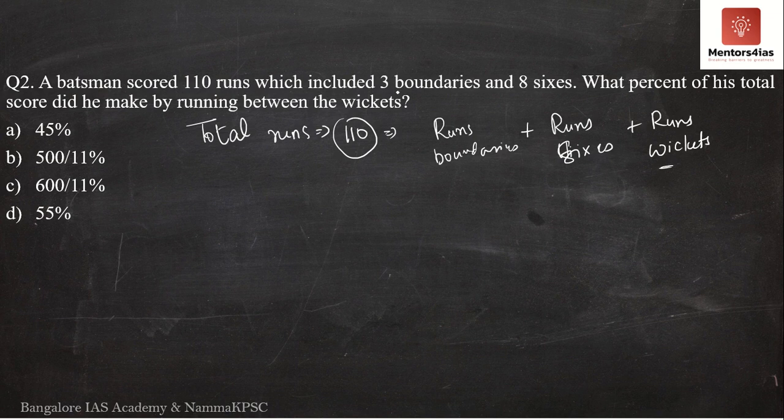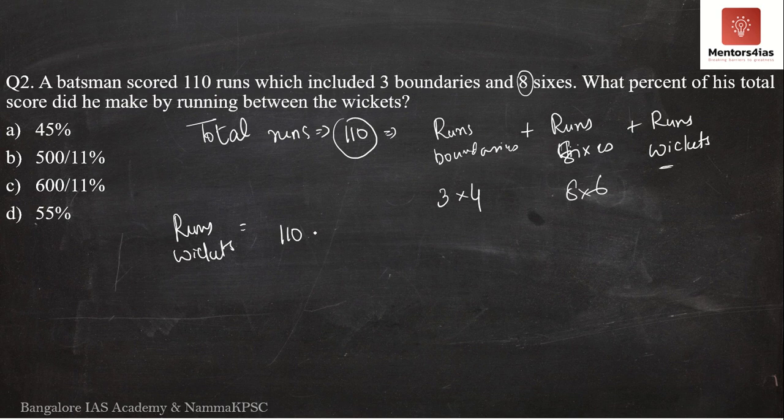Now, what is the total runs made by boundaries? It is 3 into 4, as each boundary is equal to 4 runs. Similarly, the total runs made by sixes: a total of 8 sixes, meaning 8 into 6. To determine the runs scored by running between the wickets, we take 3 into 4, 12, and 8 sixes, 48, to the other side.